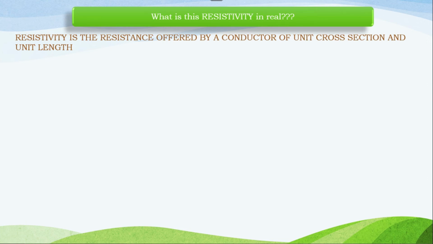So now we need to know in depth what resistivity is. Resistivity is the resistance offered by a conductor of unit cross section and unit length. If the length is 1 unit and the area of cross section is also 1 square meter, if we take both as unit values, then resistivity will be equal to resistance. This is somewhat bookish language, but we need to understand the concept very deeply.